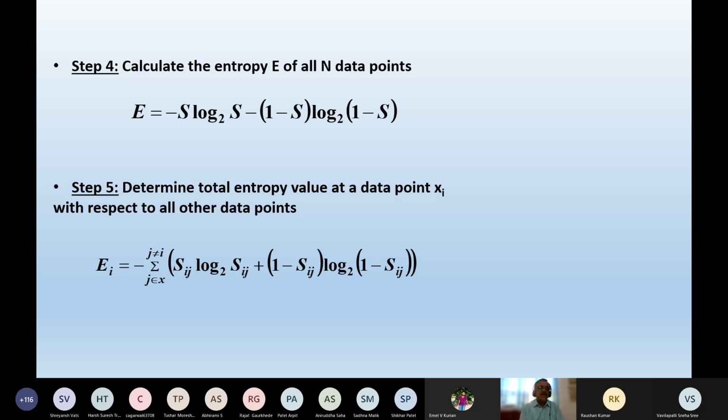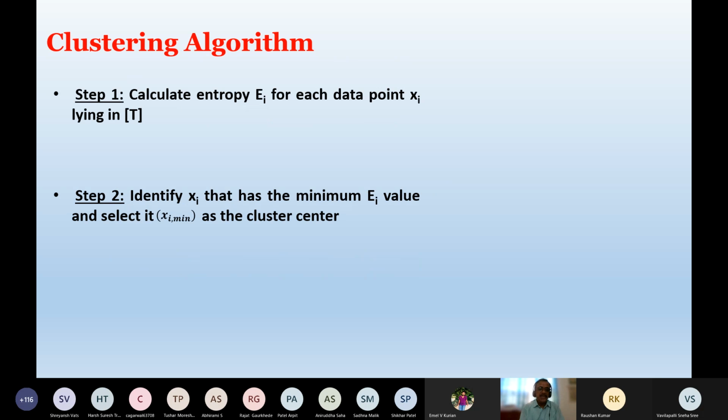Now, once you have the total entropy value, the data point having the minimum entropy value will be selected as the cluster center. Here, step 1: calculate entropy Ei for each data point xi lying in the hyperspace T. Identify the xi that has the minimum Ei value, the total entropy value, and select it as the cluster center.